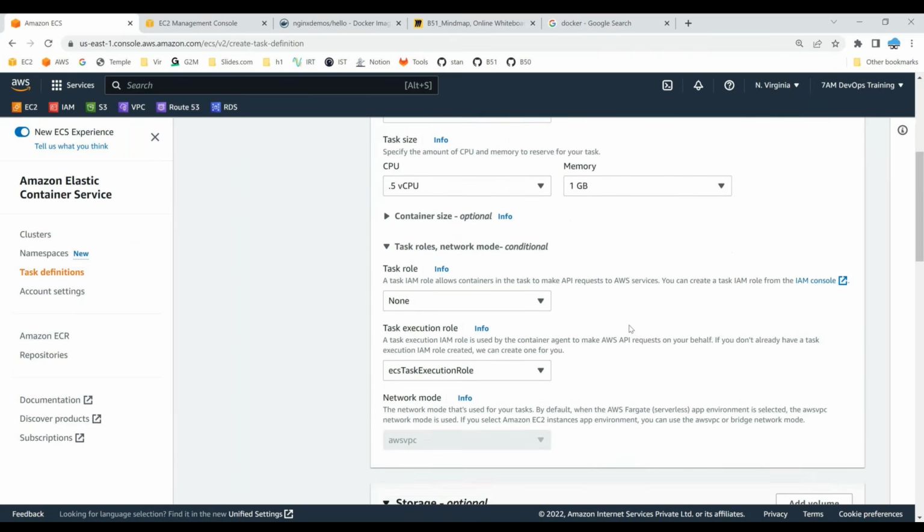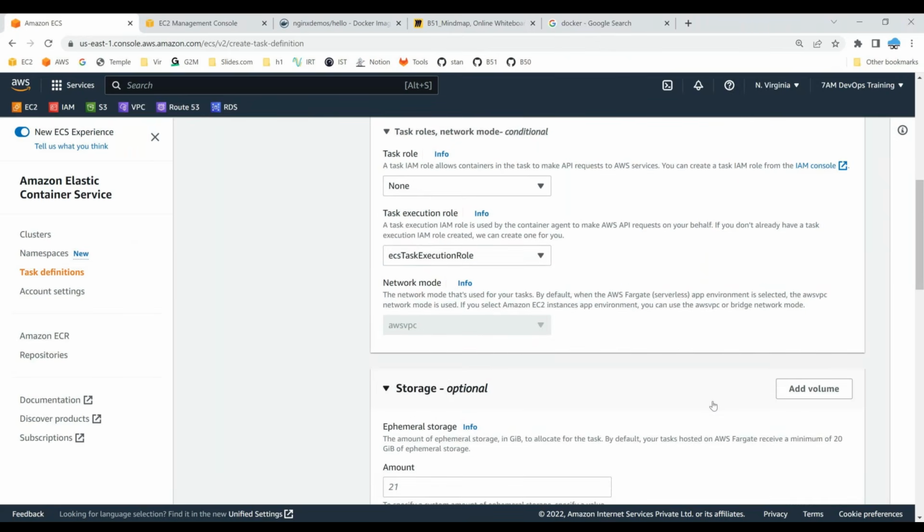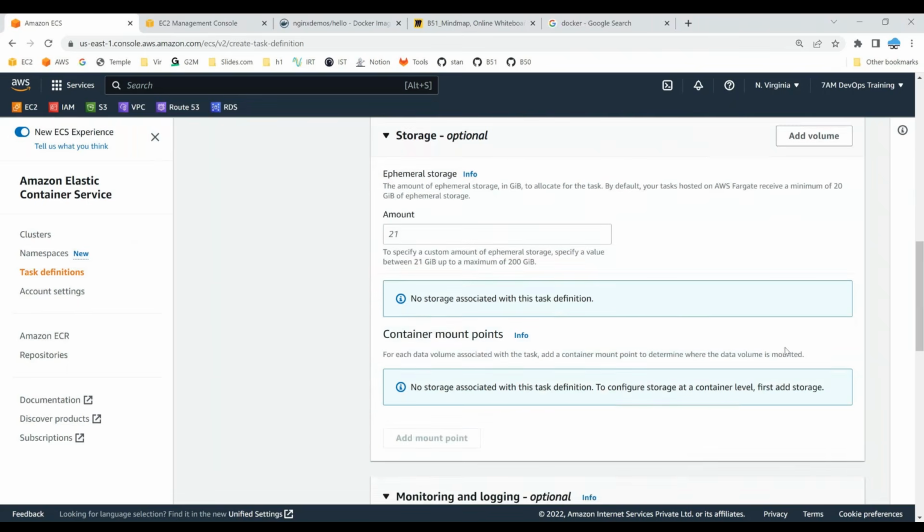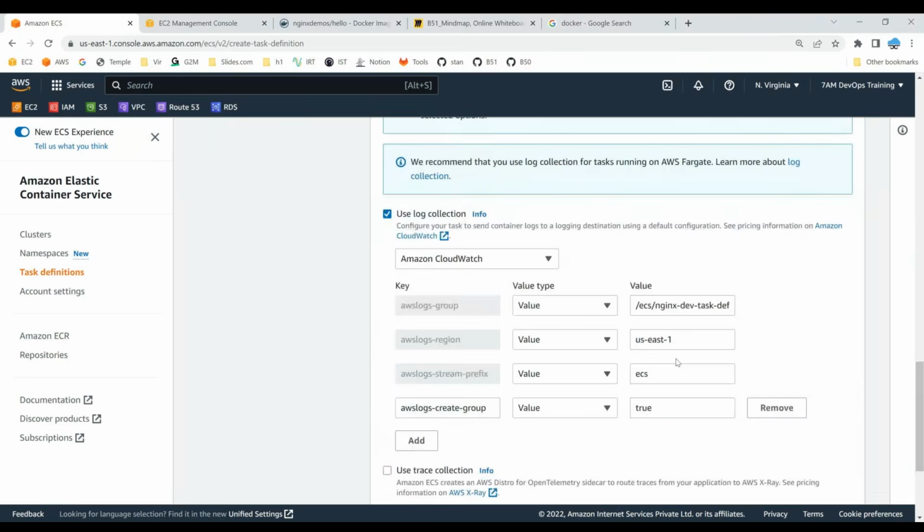So there are certain tasks which need to talk to an S3 bucket. For example, you're running a task that is going to copy images from some XYZ location and upload them to the S3 bucket. That means this particular container or task should have access, or should be authorized, to upload the images to your S3 bucket, which means it needs to have appropriate authorization. For that, you can create an IAM role and attach it. If you don't have such a thing, you can ignore it. If you have a case where your task has to authenticate and be authorized to upload, you can do that. For now I don't have any such task, so I would like to skip this.